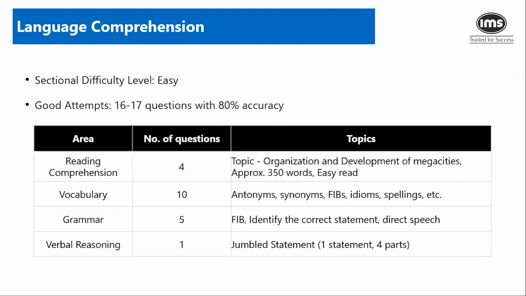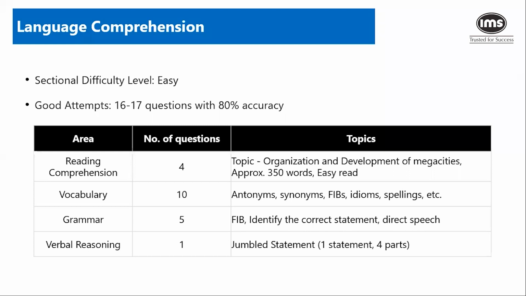Now, vocab-based questions are another dominant area, wherein you will have questions related to synonyms, antonyms, fill in the blank. These could be vocab-based, preposition-based, idioms, spelling-based questions, so identifying or filling the blanks with the right spelling. Then grammar-based questions, again another major area with 5 questions on it.